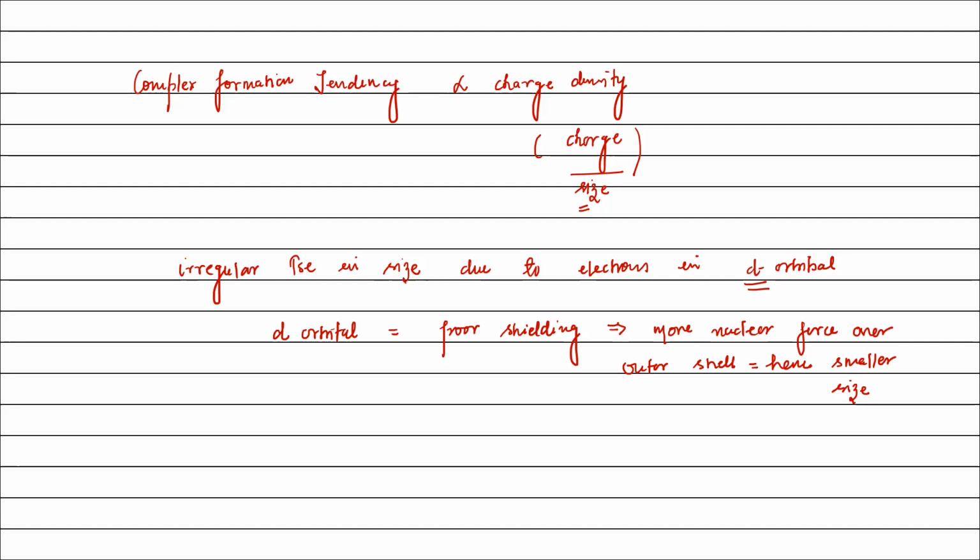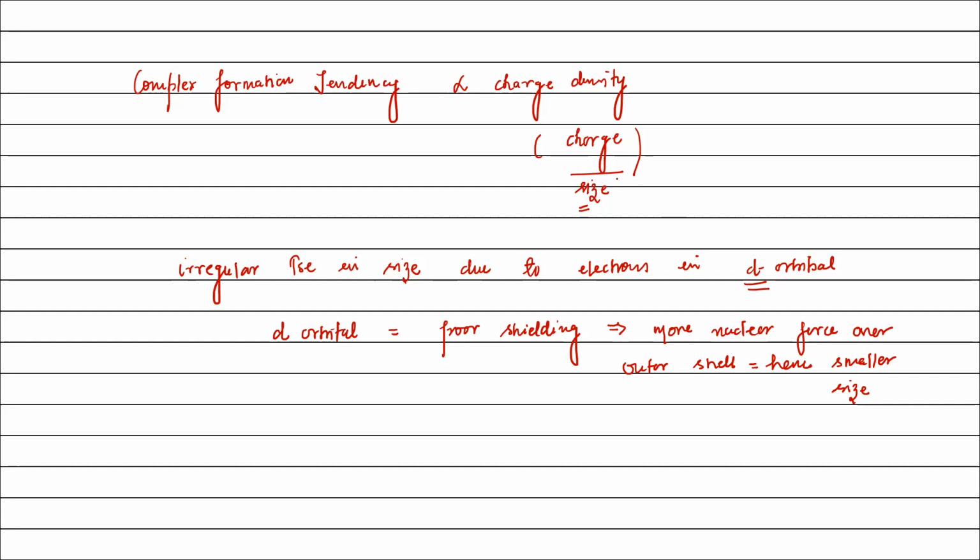In case of s and p block metal, s orbital and p orbital have more shielding effect. Therefore, the outer cell of s and p block metal experiences less nuclear force. Therefore, there is more increase in size on going from top to bottom in case of s and p block metal as compared to d block metal. It means size increment in case of d block metal is not as much as compared to s and p block.